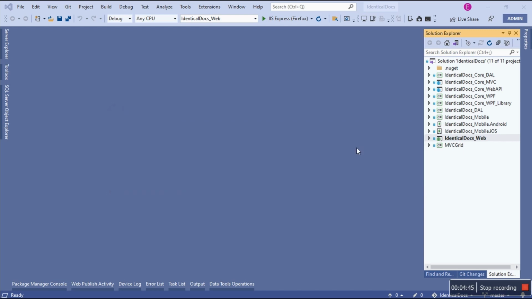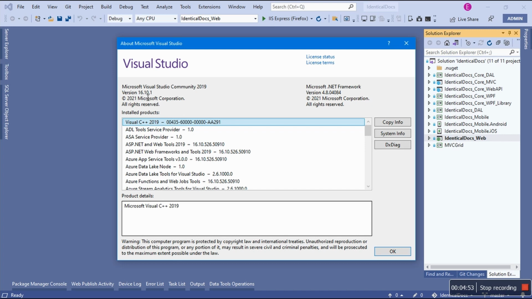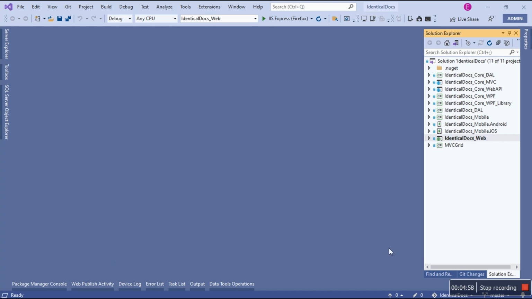No, I need to install this thing. Okay, so right. This is my current version, 16.10.1. They architected the Git system so that now it has its own menu item. So this is Git in Visual Studio.